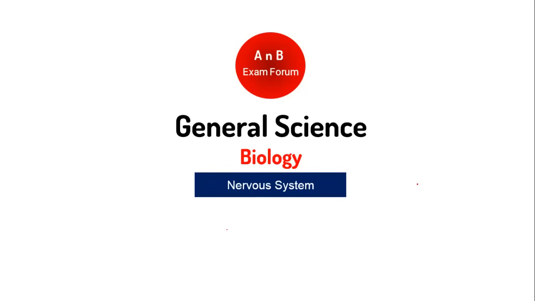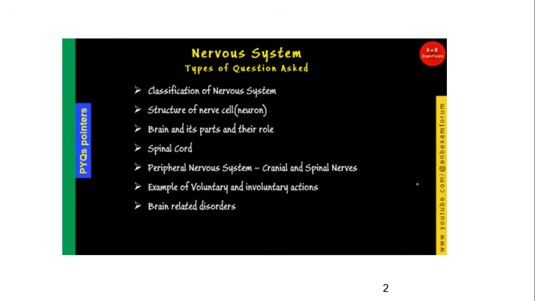Let's see the next topic in general science, that is nervous system in biology. So as usual, before proceeding, let's see what are the types of questions which are generally asked in this chapter. First, you should be very thorough in the classification of nervous system, and the very important one is the structure of the neuron or the nerve cell.